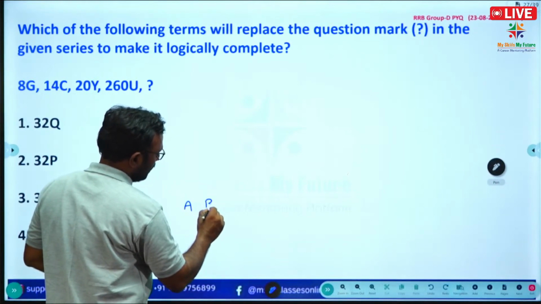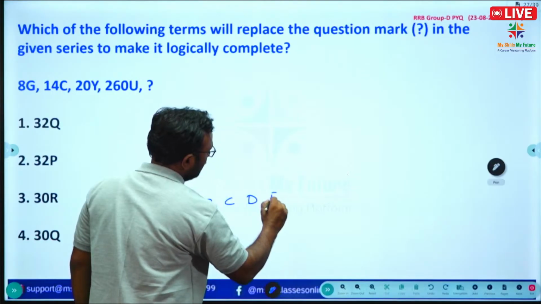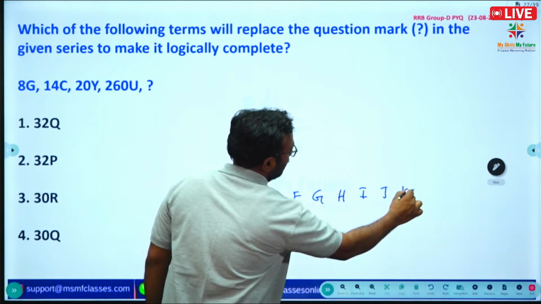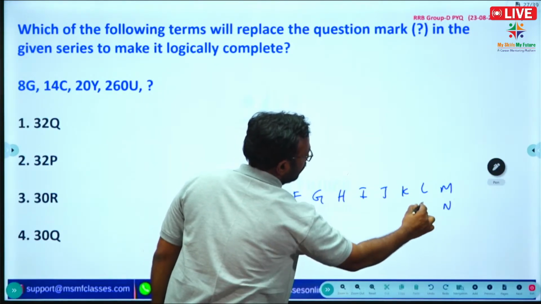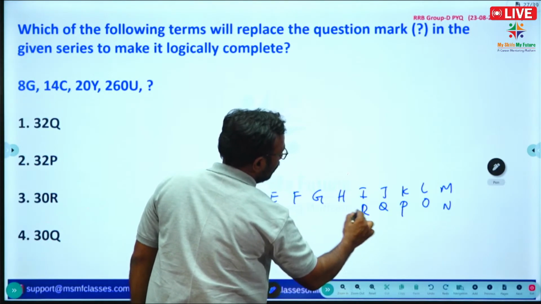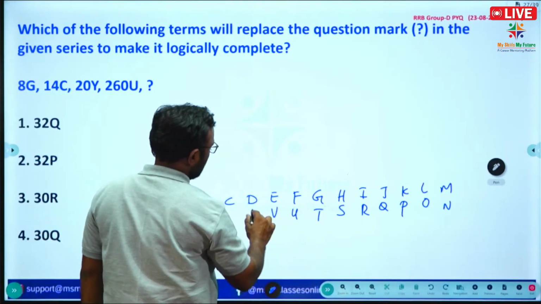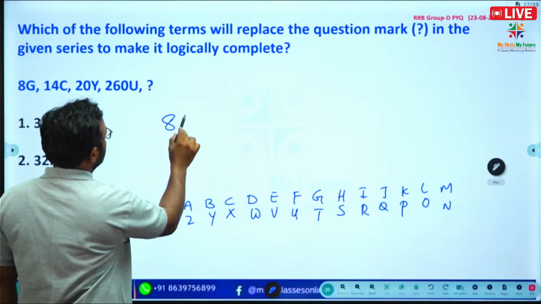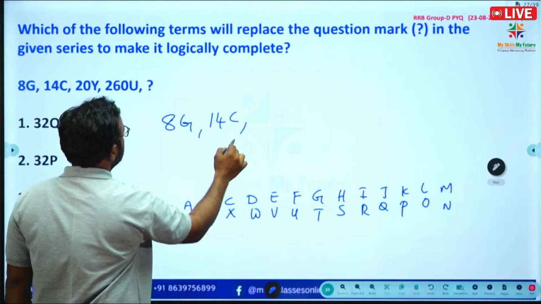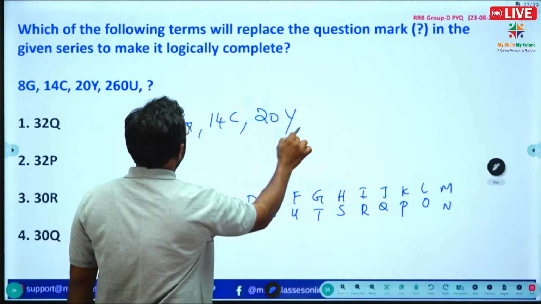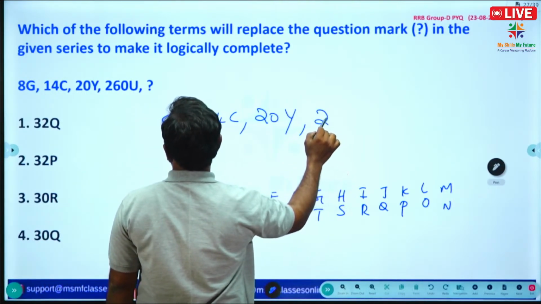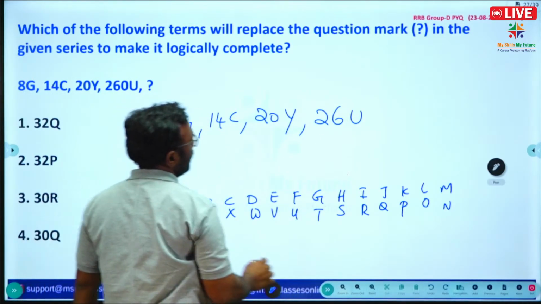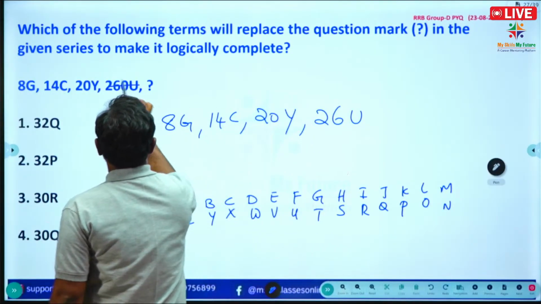A, B, C, D, E, F, G, H, I, J, K, L, M, N, O, P, Q, R, S, T, U, V, W, X, Y, Z. Here they have given 8G, 14C, 20Y, 26U. Sorry, there is a mistake in the question, there is no O. Here 26U is there.